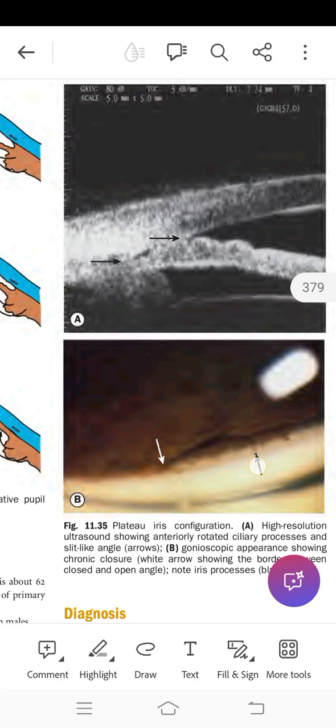Plateau iris syndrome describes the persistence of gonioscopic angle closure despite a patent iridotomy in a patient with morphological plateau iris. Factors such as a darkened environment or pharmacological pupillary dilation may be necessary to demonstrate the angle closure. It is divided into a complete form, in which occlusion of the functional trabecular meshwork is present and IOP is elevated, and an incomplete form, with occlusion to a lesser extent and normal IOP.